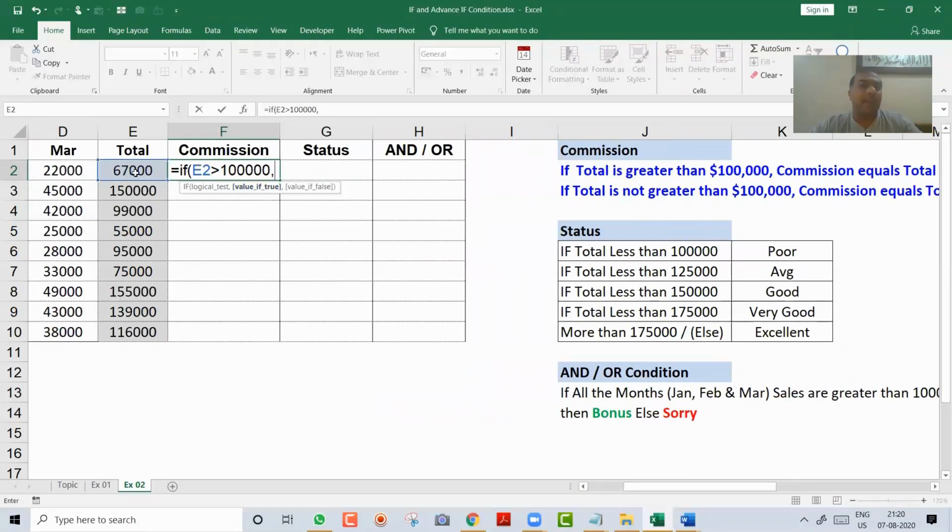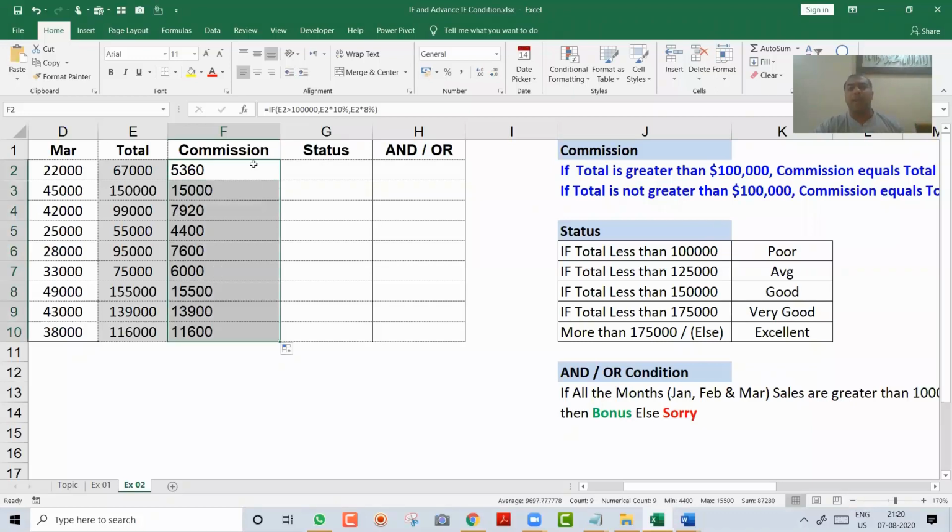So I say this amount into 10%, comma. So if it is greater than 100,000, he will get 10% on the total. Otherwise, he will get 8%. I will say otherwise, E2 multiplied by 8%. Enter. Done. And you got the calculation for everybody.